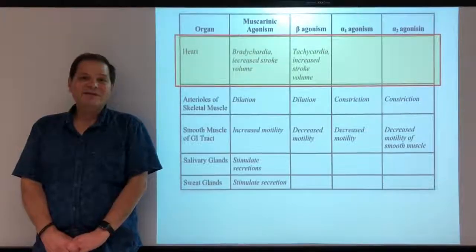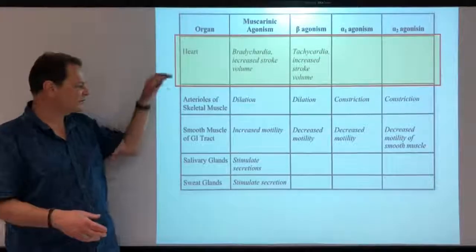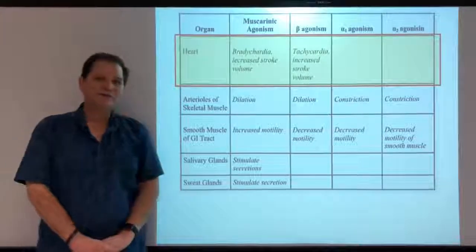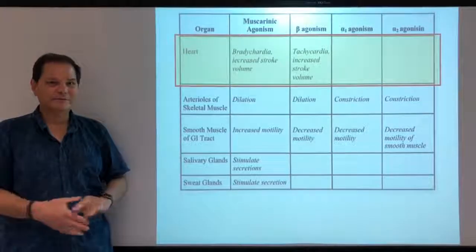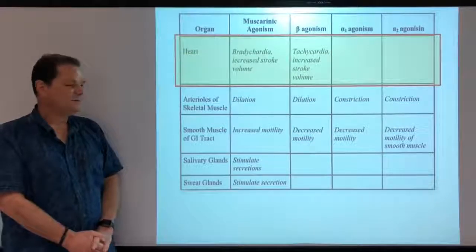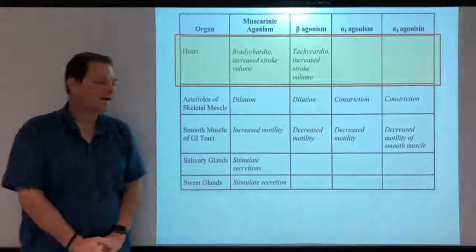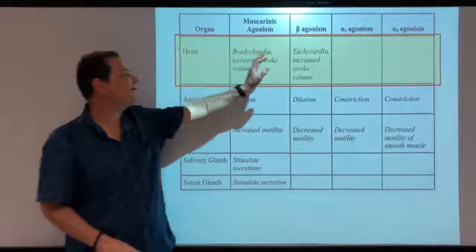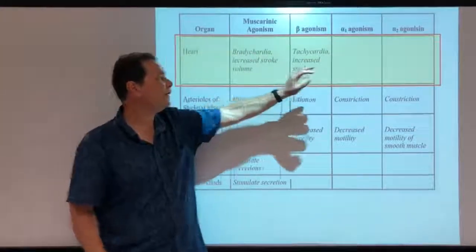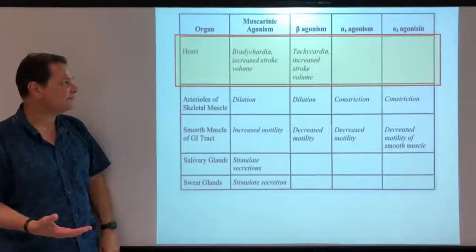Welcome to the next video in our lesson on the autonomic nervous system, where we're going to continue this survey of the organ systems and the effect of the autonomic nervous system upon them and the mechanisms behind them, okay? And again, we're trying to establish some general principles that you can maybe apply to other tissues. We did the heart in the last video. We have the muscarinic and beta receptors there. We don't have the alpha.